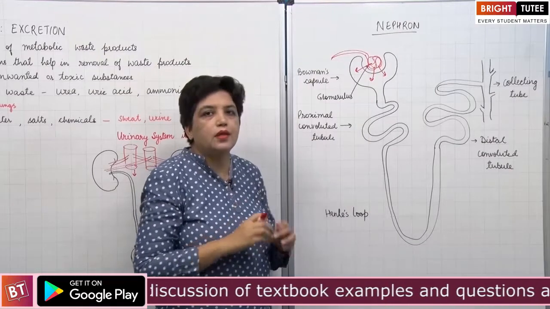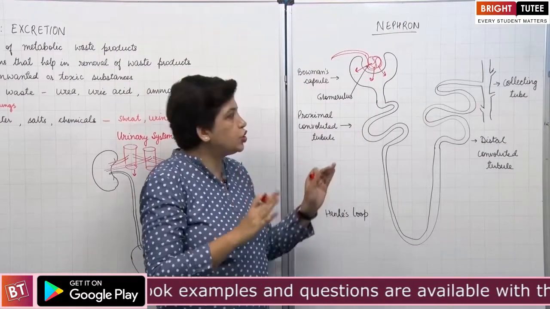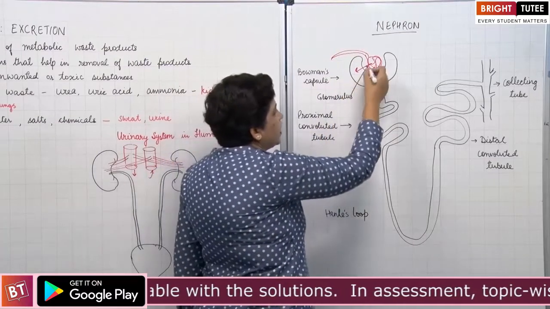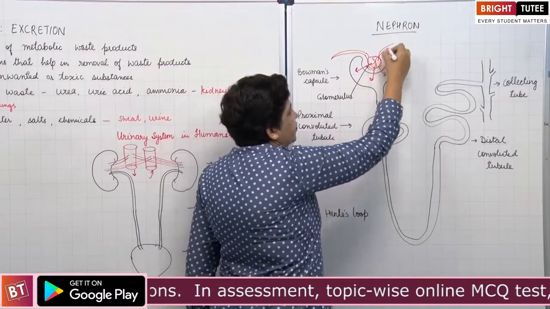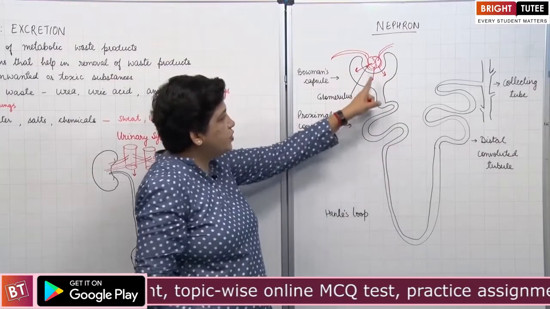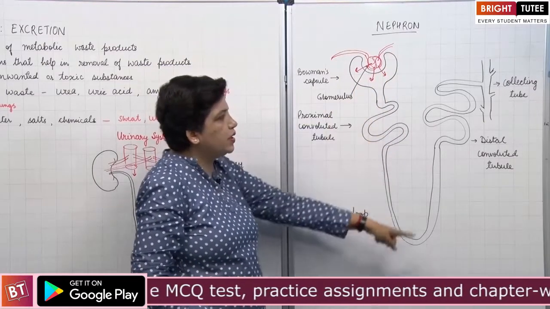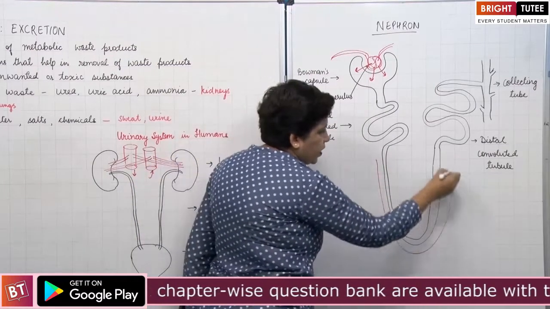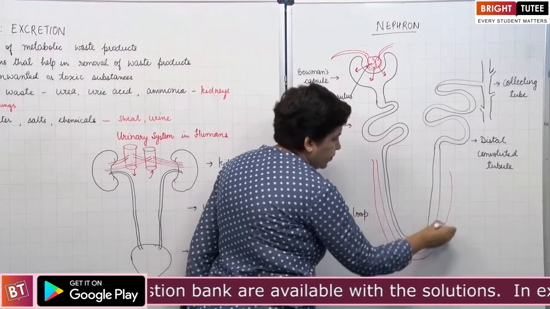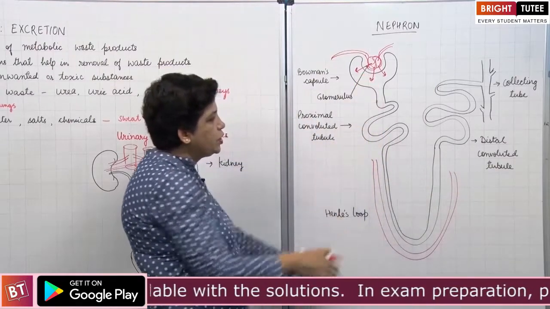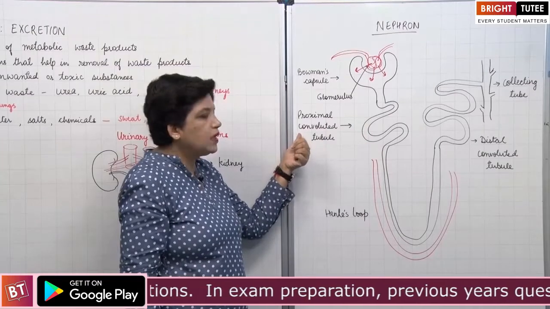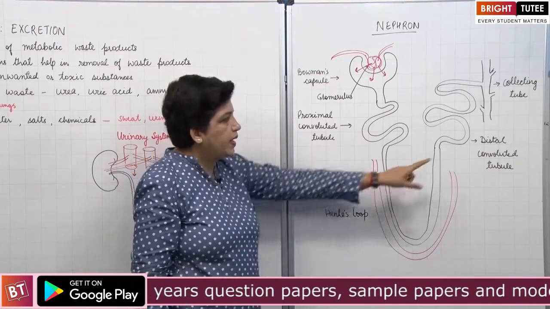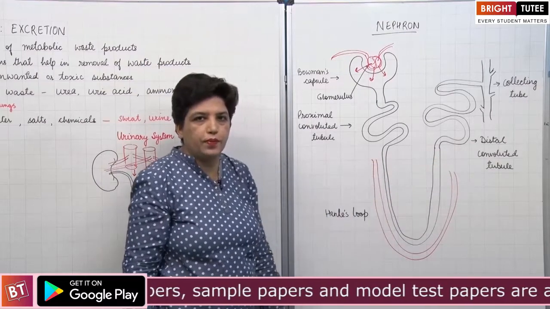So the water, the nitrogenous waste, all such things, enter from the artery to the glomerulus, and from the glomerulus to Bowman's capsule. Now, after entering this, it travels through a long pipe. This tube is also supplied with blood vessels, the same capillaries. This long tube has three parts: the proximal convoluted tubule, a loop known as Henle's loop, and the distal convoluted tubule.